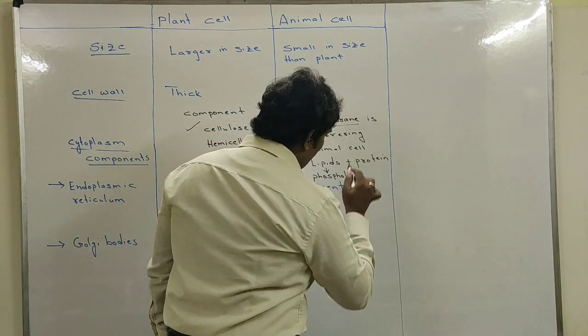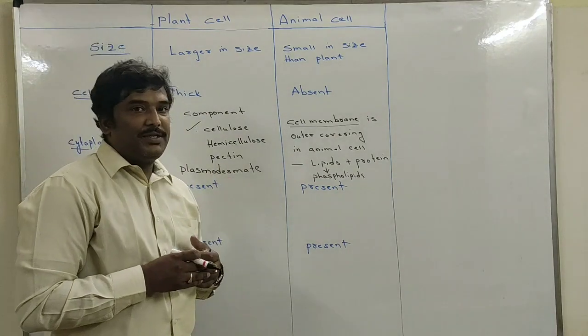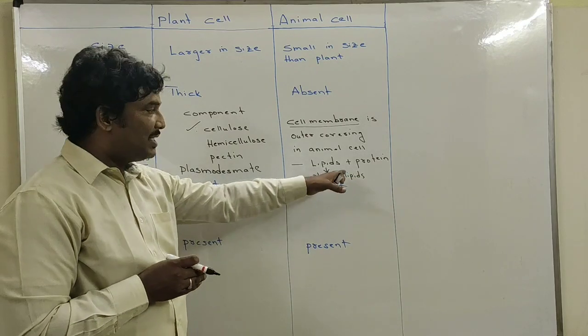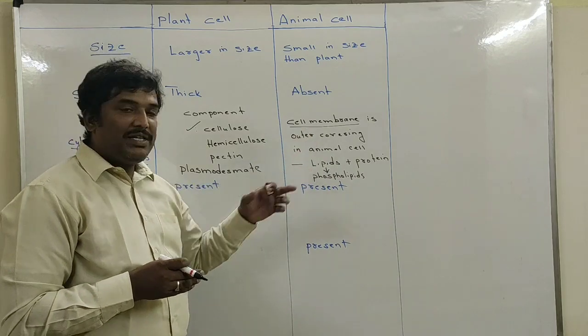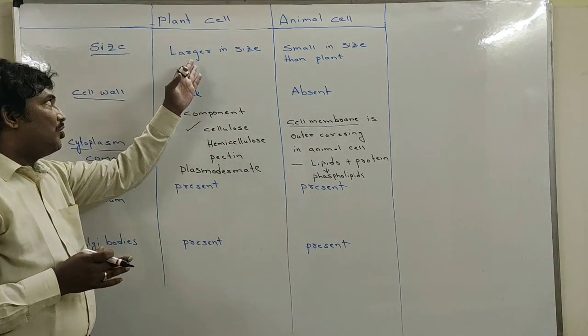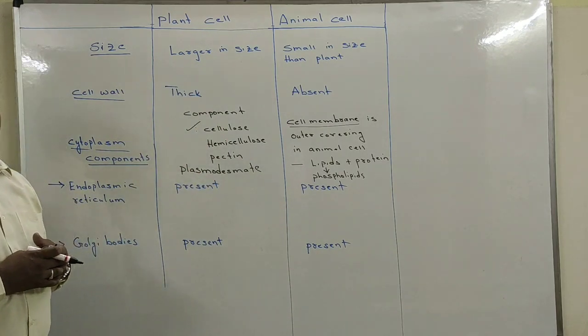So in general, in a multiple choice question, they ask you about the type of lipids present in the cell membrane. It is phospholipids. Nearly 70% of the lipids are made up of phospholipids. The cell membrane is the outer covering in the animal cell, whereas the cell wall is the outer covering in the plant cell. So that is about the cell wall.